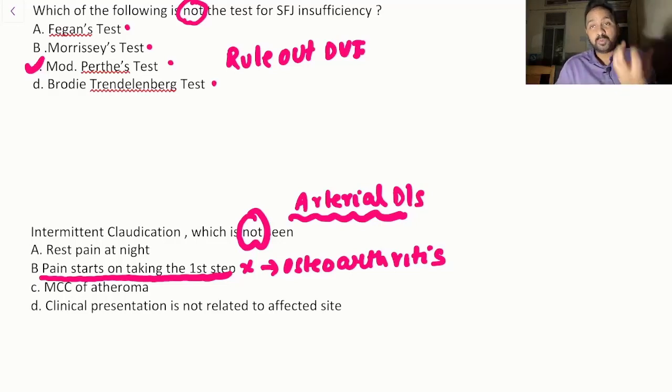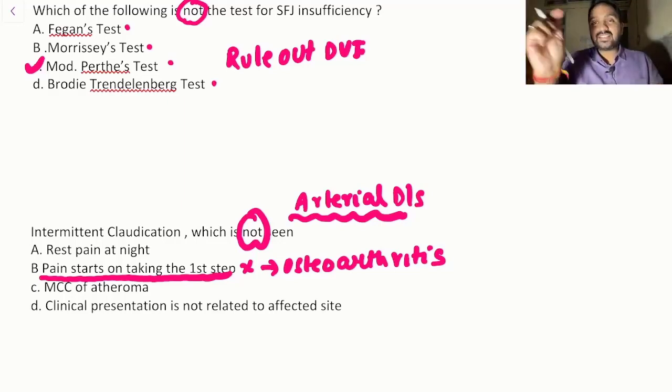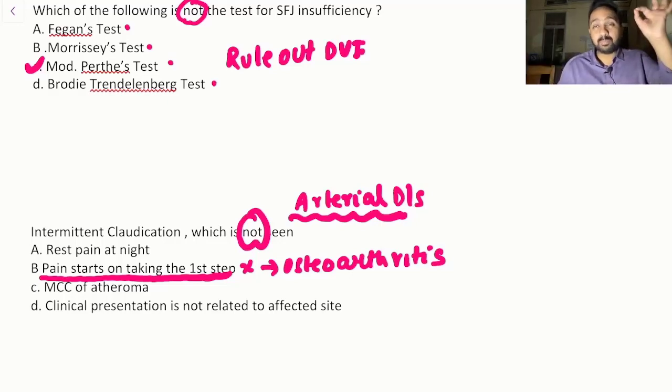Now when you are knowing about intermittent claudication, please remember another point of claudication: distance. So if there is a distance, that means the patient has to walk for some time, so that claudication distance happens. But over here it's mentioned pain starts on taking the first step. So without even having much knowledge, with the basic clinical knowledge which you had done in your final year MBBS, you would have been able to solve this question. So the answer over here is pain on taking the first step.